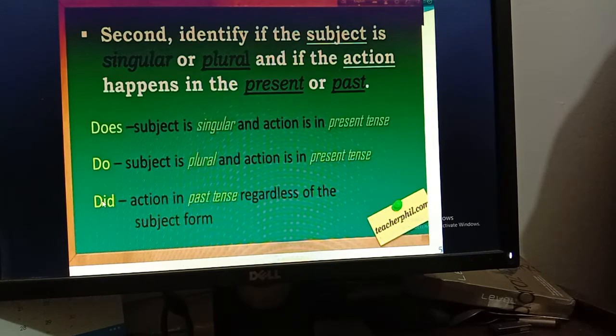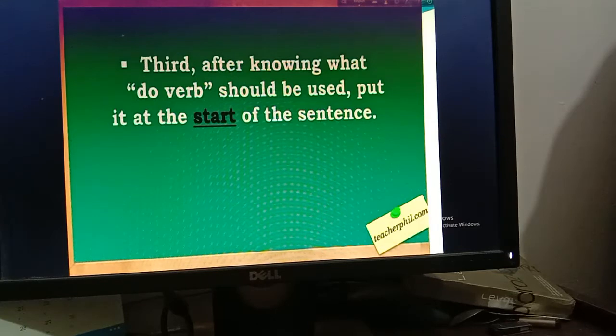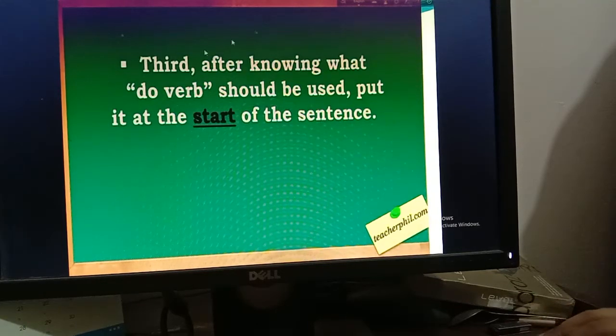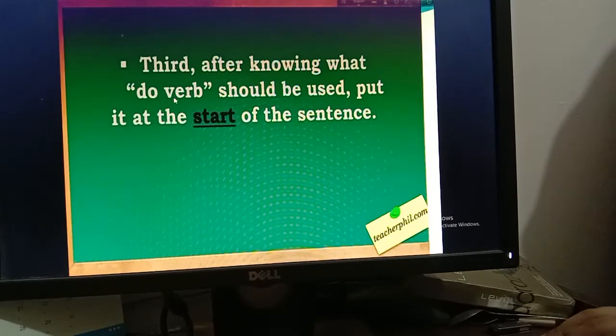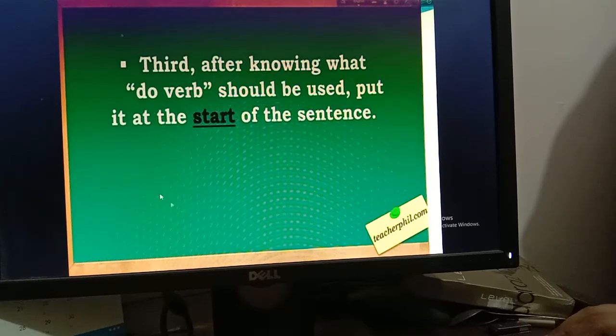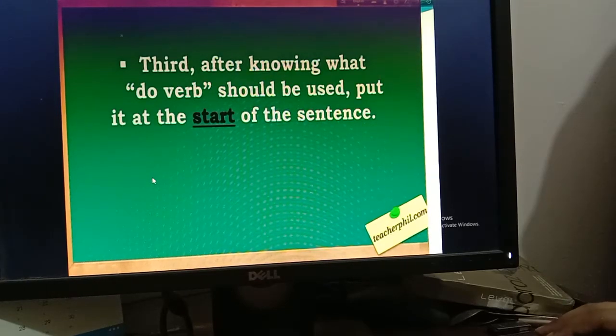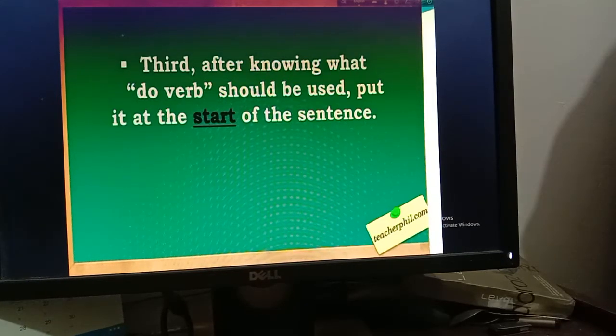Now I am going for the third one. This is the third step. In the third step it is written: after knowing what do verb should be used, put it at the start of the sentence. So when you know whether the subject is singular or plural, and what the subject and the verb are, after all of that you will put the do verb. Do verb means do or does, to the beginning of the sentence. We have to make yes no questions with the use of do or does and put them at the beginning of the sentence.